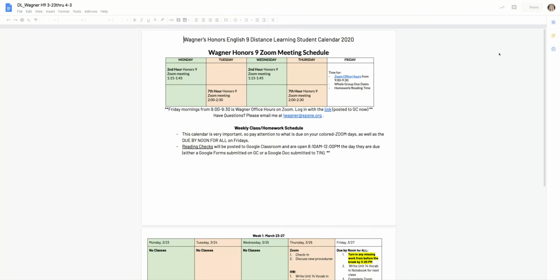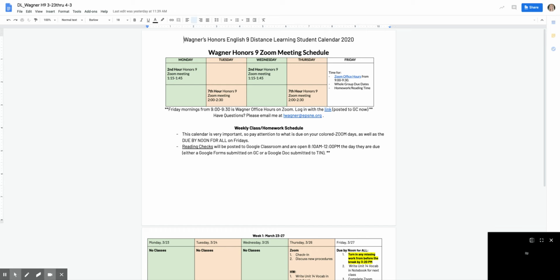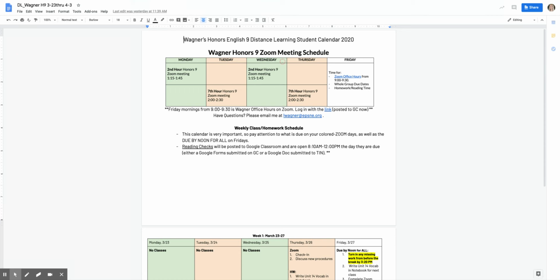Okay, so when you click on this, you're going to see our calendar. Our calendar has, at the very first page, all of the details that you need to be sure that you are good to go. So green days are going to be my morning classes, right? Second hour will be meeting in the afternoons on Zoom at 1:15 until 1:45. My afternoon 7th hour class will meet on Tuesdays and Thursdays, 2 o'clock to 2:30.